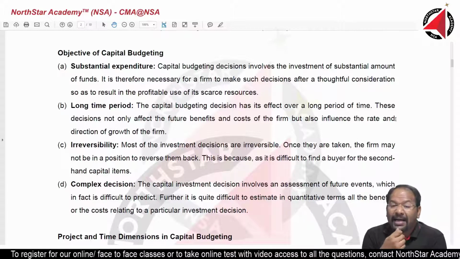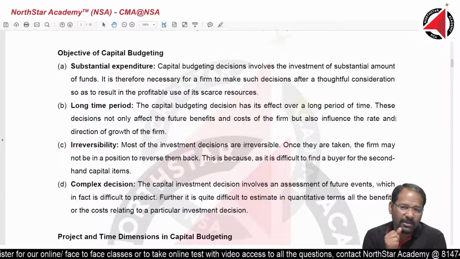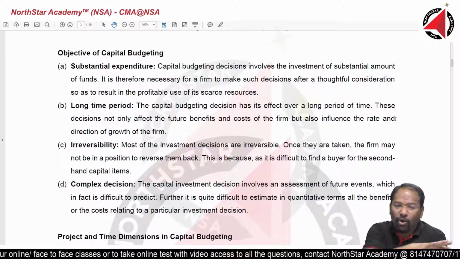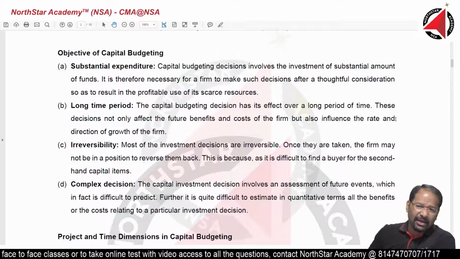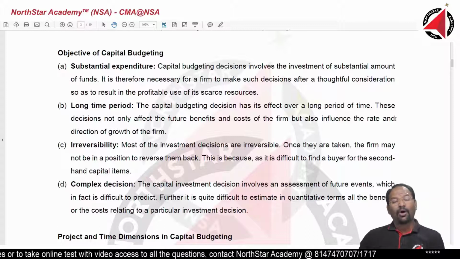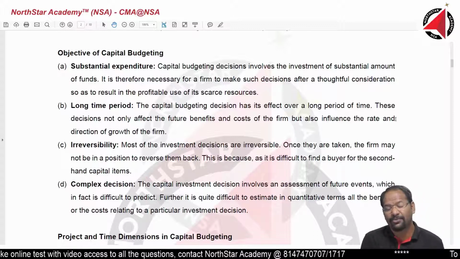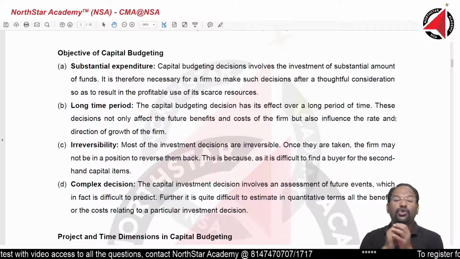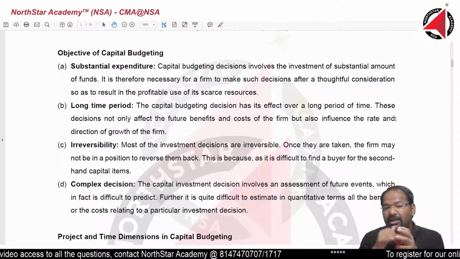But before buying a car, do you think? Yes, we sit down and analyze all the possible cars that are available, which is the better option or which has better features. We look at all that and then decide which car to buy, because you are spending so much money on one car.